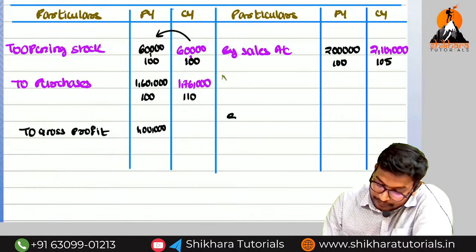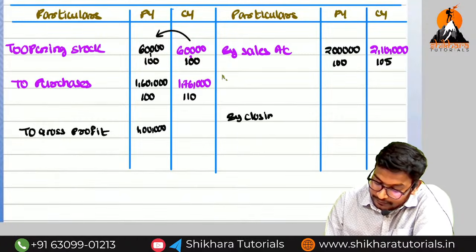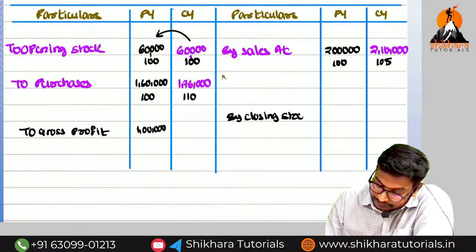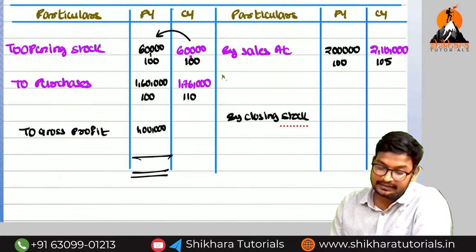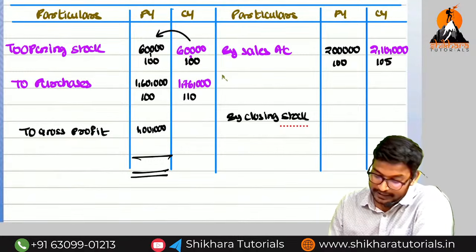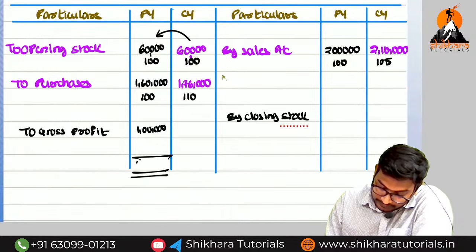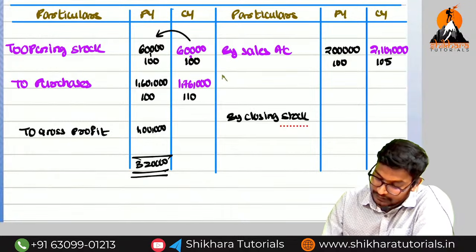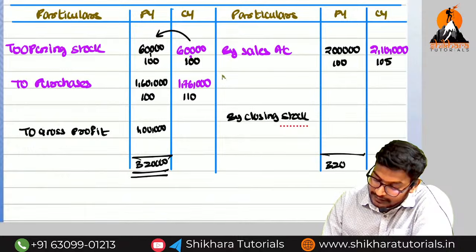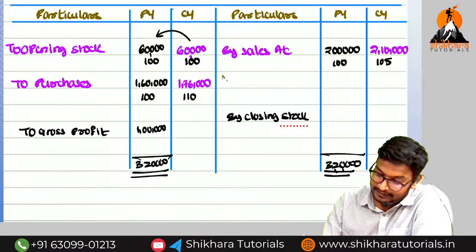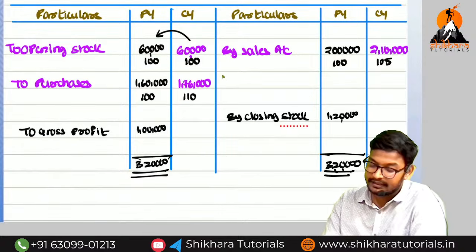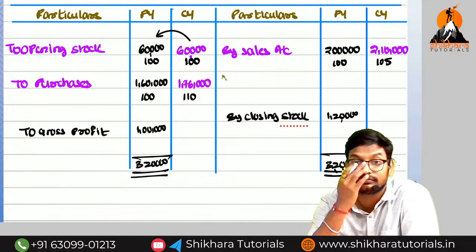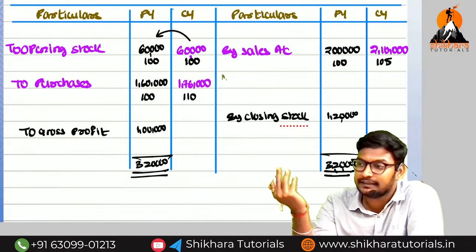We can find out the previous year closing stock. How much? 60 plus 60, how much? 2,20,000. 2,20,000 plus 1 lakh, 3,20,000. And here also how much? 3,20,000. So minus 2 lakhs, how much? 1,20,000. Can you say the previous year sales is equal to how much? 100. There is no change in the previous year.